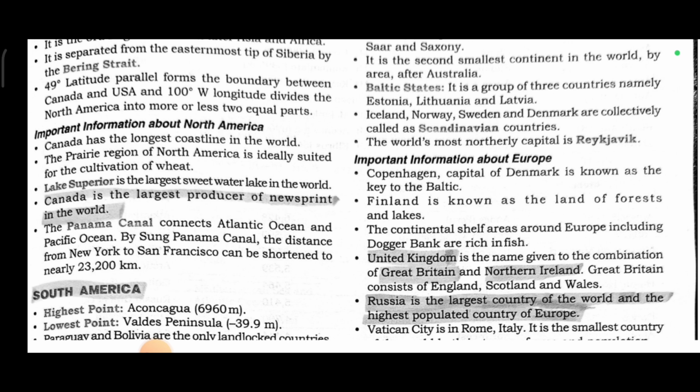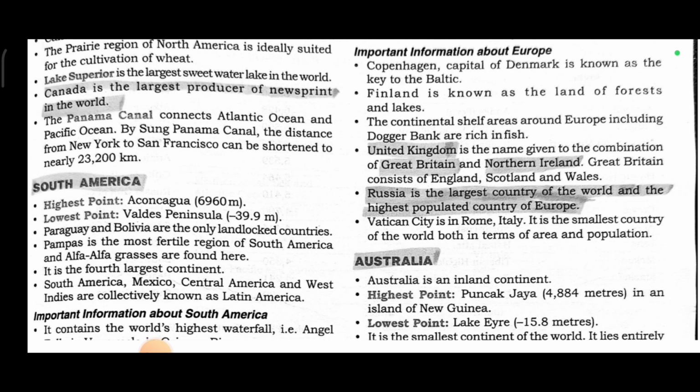Baltic states. It is a group of three countries, namely Estonia, Lithuania, and Latvia. Iceland, Norway, Sweden, and Denmark are collectively called Scandinavian countries. The world's most northerly capital is Reykjavik. Important information about Europe. Copenhagen, capital of Denmark, is known as the key to the Baltic. Finland is known as the land of forests and lakes.